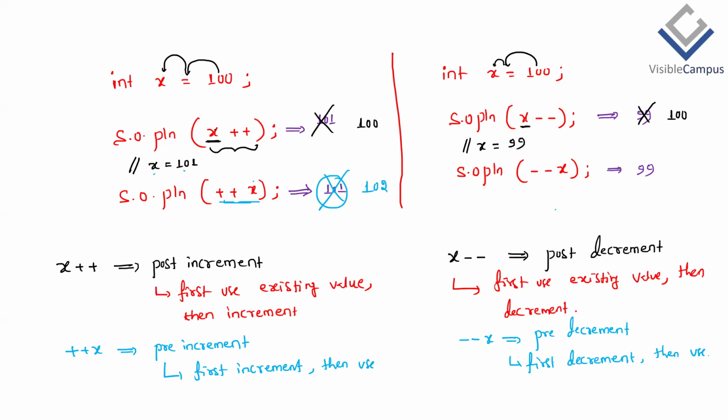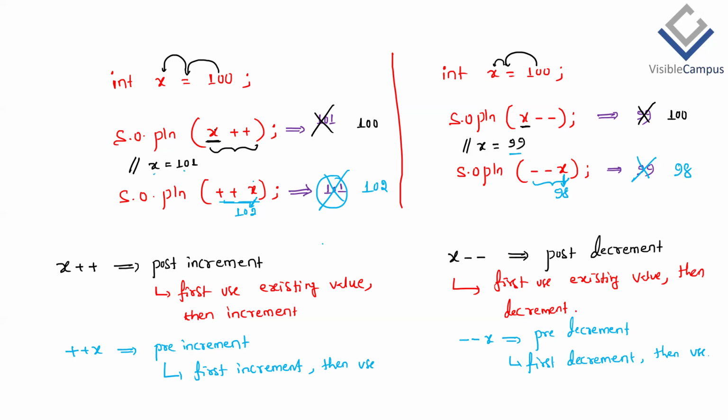Similarly, --x means decrement the value first. So what is the current value? 99. Then if it decrements, it becomes how much? 98. So here it is becoming 102, and that's the output. Here this x value will become 98, then use it. So it's not 99, 98 is the output. So this is the meaning of pre-increment, post-increment, pre-decrement, post-decrement.